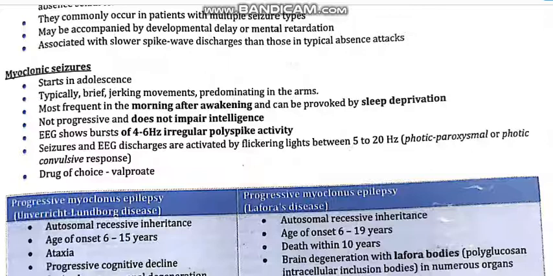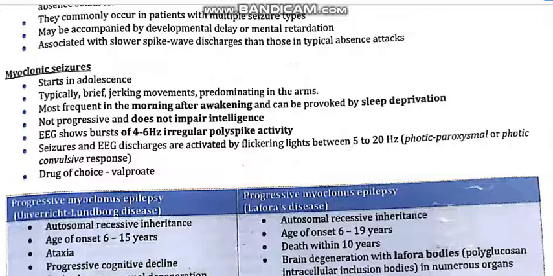Now next is status epilepticus. This is the most common type of convulsion seen in epilepsy, and it is most common in children. 30% of patients presenting with status epilepticus are having their first seizure, and 40% of these later develop epilepsy. So the chances of developing epilepsy after status epilepticus are very high.